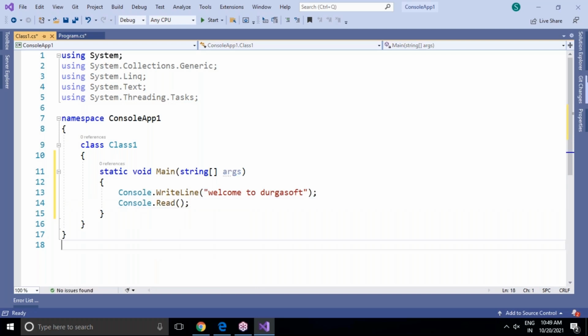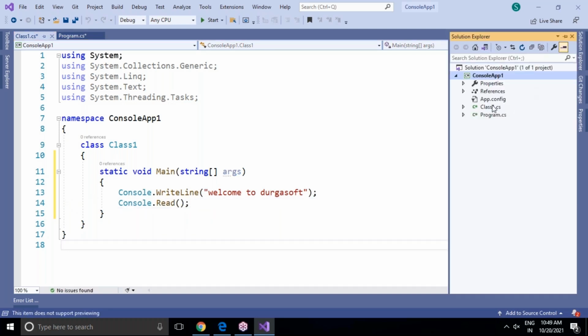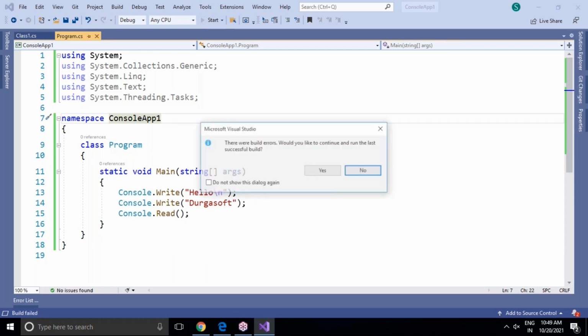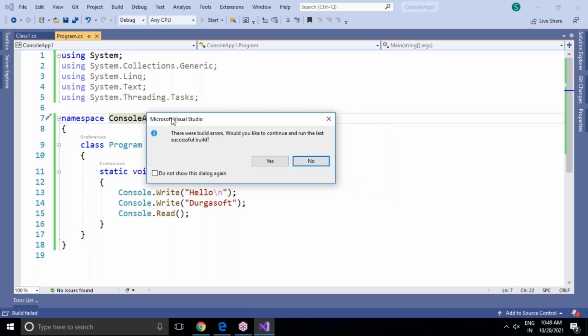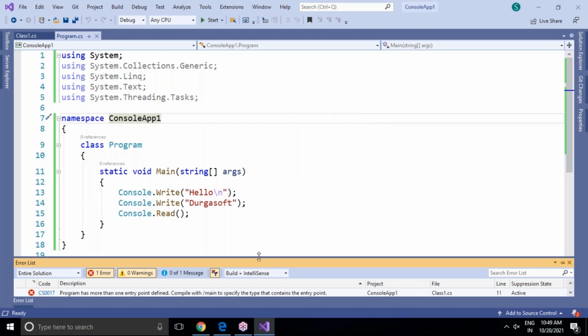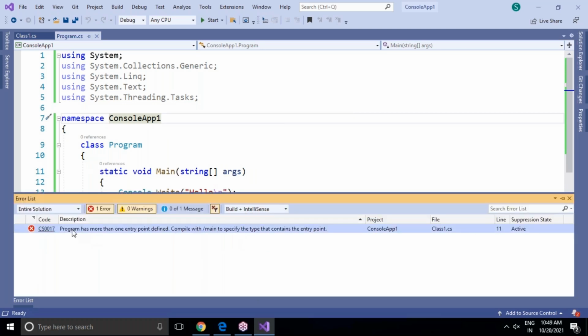Now observe here, I have two classes in my application: Class1 and Program.cs. But whenever I execute directly, you will get an error, a compilation error. You can see the compilation error: the program has more than one entry point defined. Compile with /main to specify the type that contains the entry point.